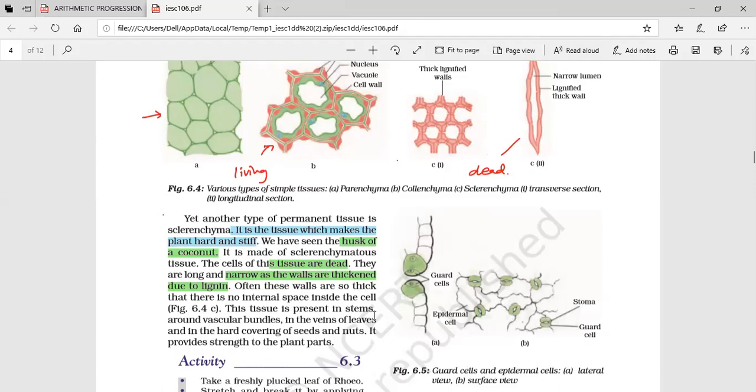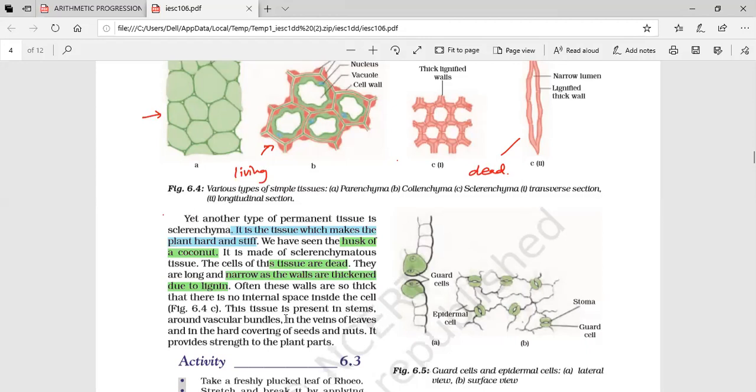This tissue is present in stems around vascular bundles to provide them mechanical support. Ma'am, it is written that due to lignin, the walls are lignified, so inside for cytoplasm there is no space, so it is dead? No, not because of lignin. Lignin is present outside, but the thickness is so much that there is no space left inside. So there is not enough space for cytoplasm. Cytoplasm is not there, it is dead.